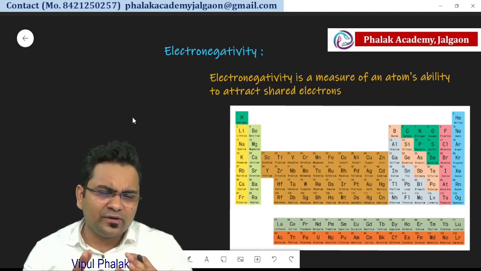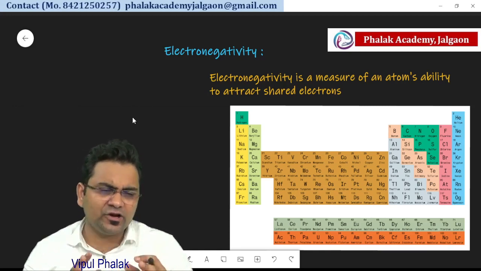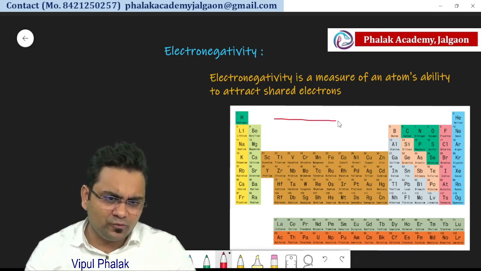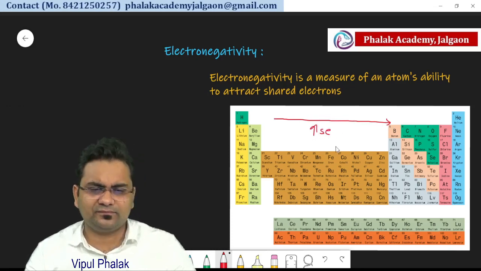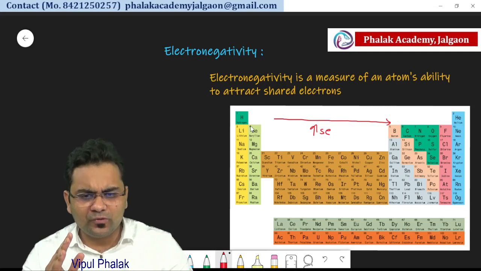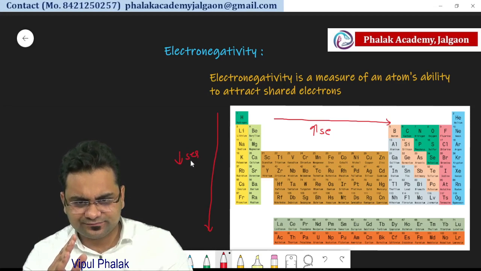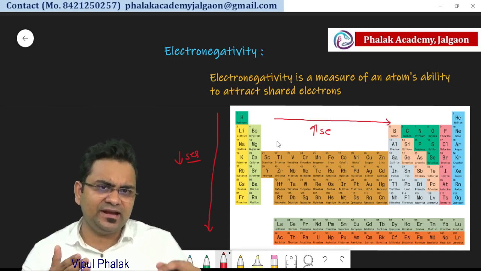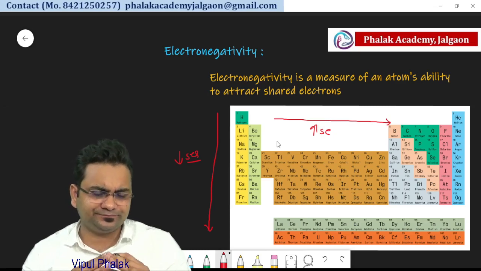So when we talk about electronegativity differences, which is the most electronegative element in this periodic table? There is a very simple rule. When we go from left to right, electronegativity increases, and when we go from top to bottom, electronegativity decreases. So the element in this table which is at the right and at the top will be the most electronegative element.